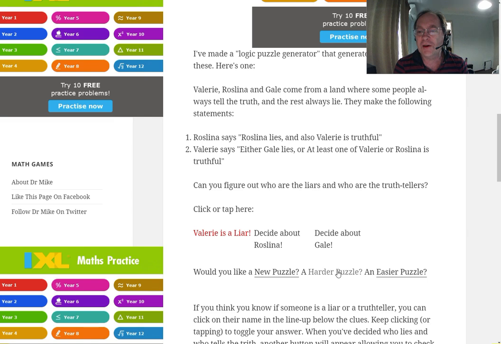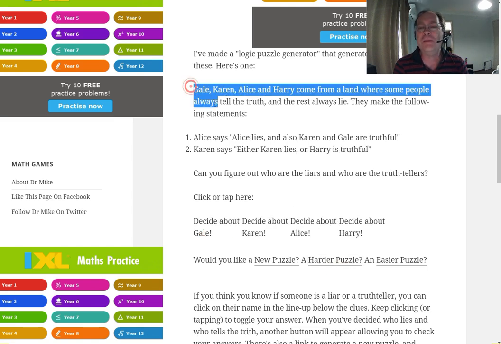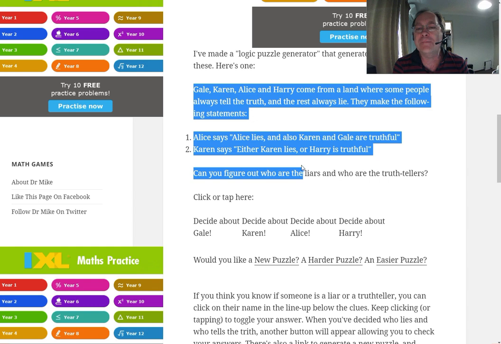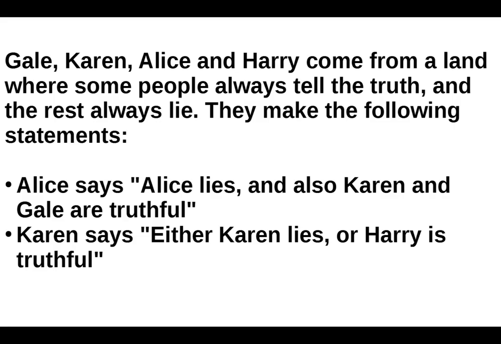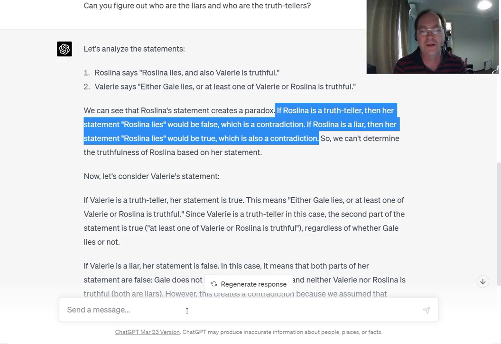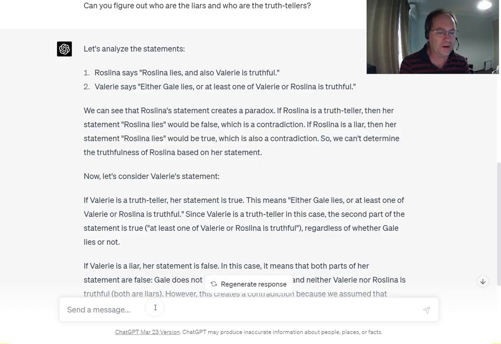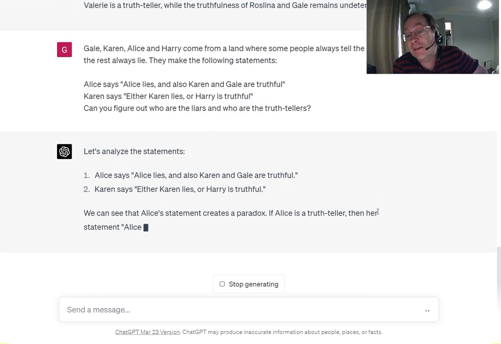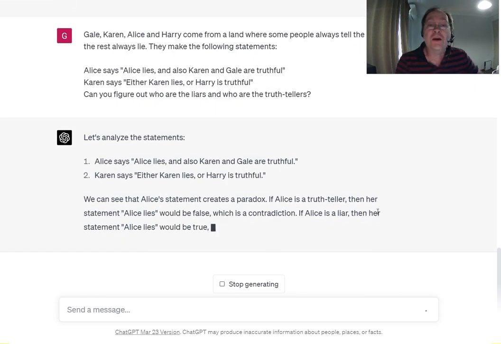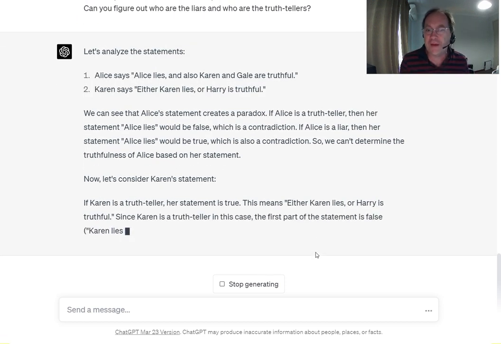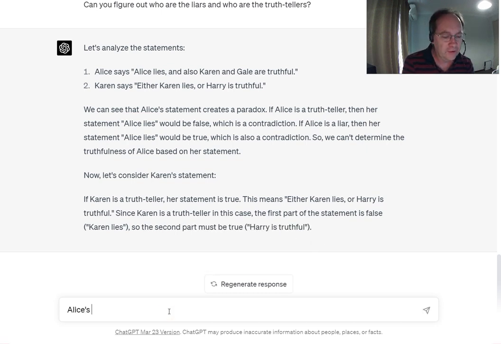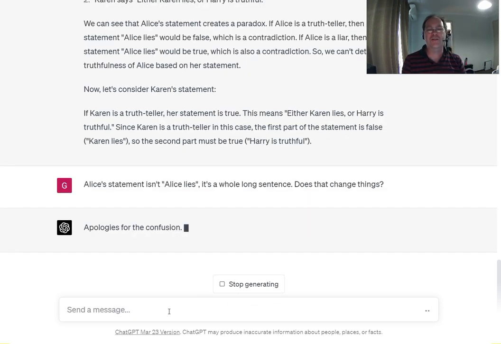Let's try ChatGPT on a harder puzzle. Now with 4 people and only 2 statements, this has got the same kind of trap that ChatGPT fell for last time. Alice says Alice lies and also Karen and Gail are truthful. So I think GPT-4 will struggle with this one as well. Let's have a look. Yes, again, Alice's statement creates a paradox. So again, it got confused by this. Maybe if I point out that Alice's statement is just a single statement, then it will be able to get the puzzle. Alice's statement isn't Alice lies. It's a whole long sentence. Does that change things?